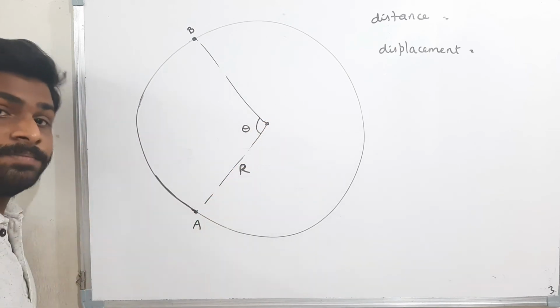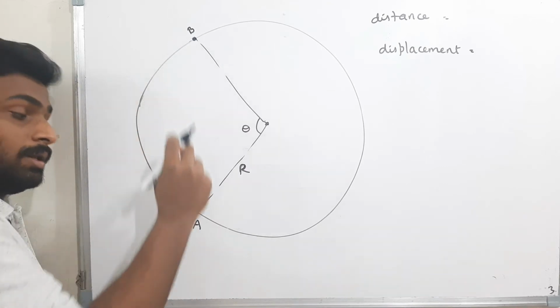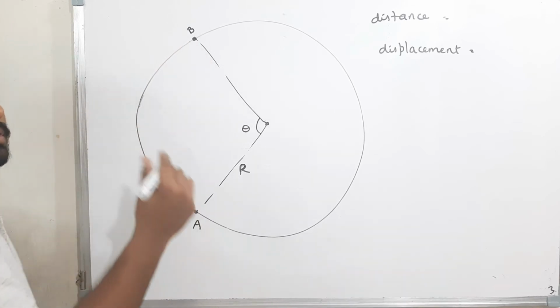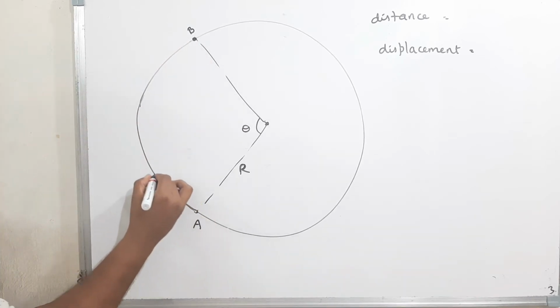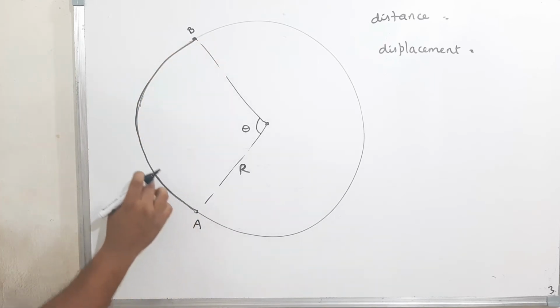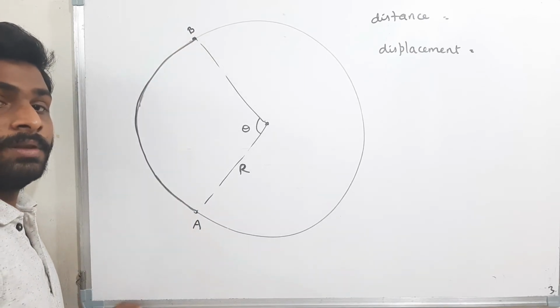Now what is the distance? This is the initial point and this is the final point and the body is moving along this circumference. Therefore, the length of this whole arc is nothing but the distance. Now how to find this arc length? In previous video I told the example.